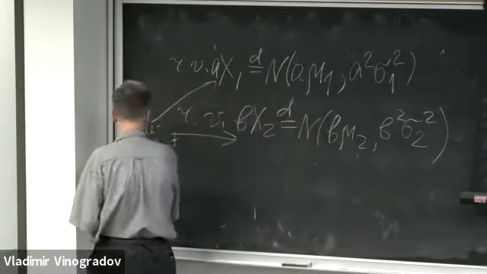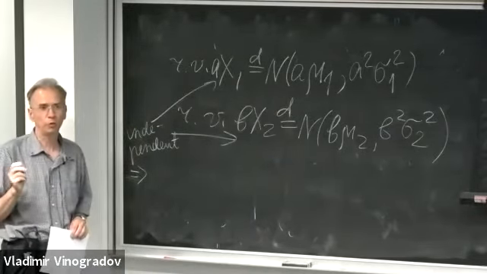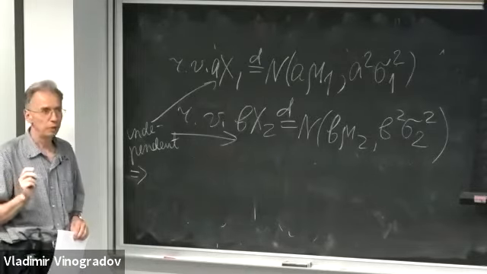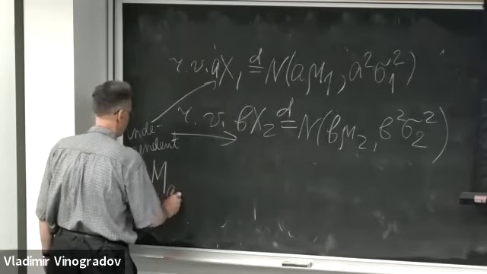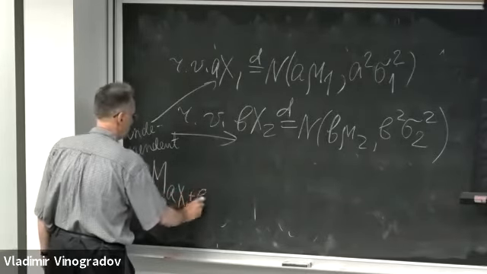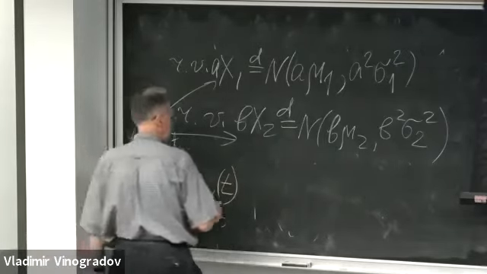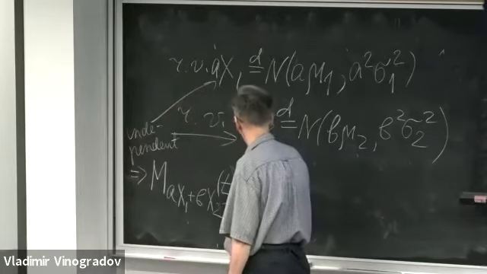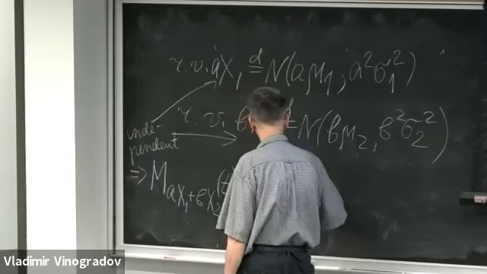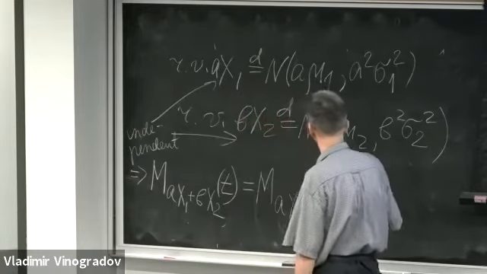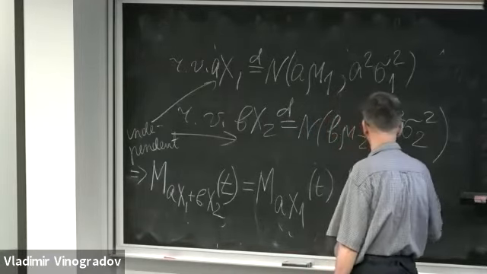Therefore, by the multiplicativity property of the moment generating functions of independent random variables, the moment generating function of ax1 plus bx2 at the value of argument c is m of ax1 at point c times m of bx2 at point c.